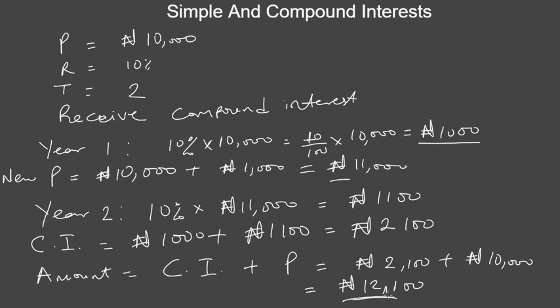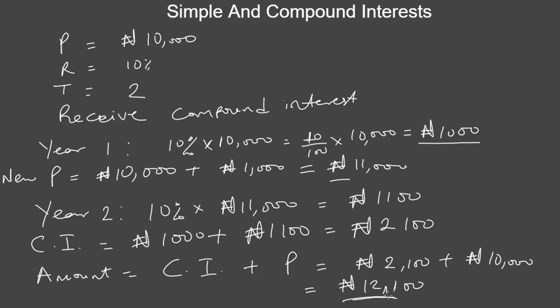So you can see that if a bank tells you that they are going to give you compound interest, you will earn more than simple interest, especially if the time that it takes for you to get that money is more than 1 year. If the time is 1 year, it will give the same result as simple interest. But if the time is more than 1 year, compound interest will always give you a value that is greater than simple interest. So this is how you calculate compound interest step by step. Even if you have 10 years, you can still calculate them step by step by rolling over your interest after each year.